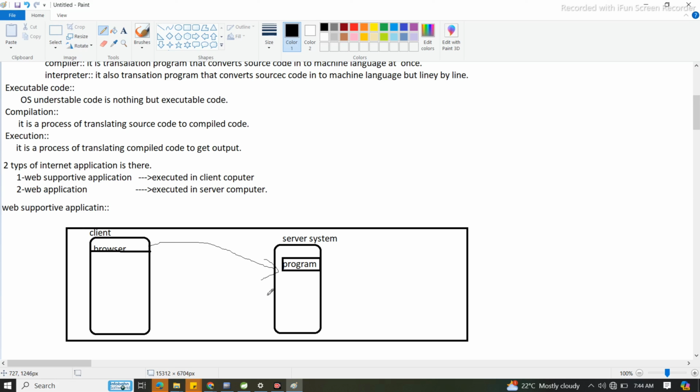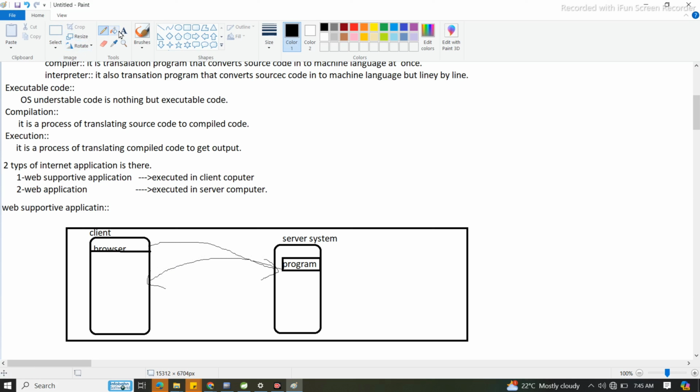So what will happen? From the program, tell me. Here also a program is there. This program will first hit the application in web supportive applications. It came to the server system. From the server system it will collect that program and again return it back to the client.